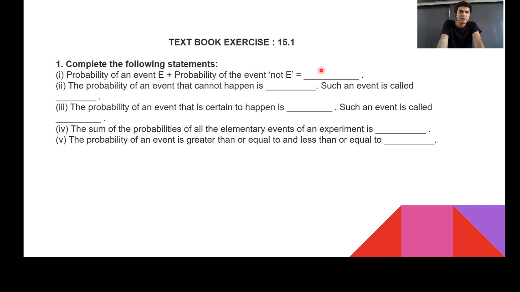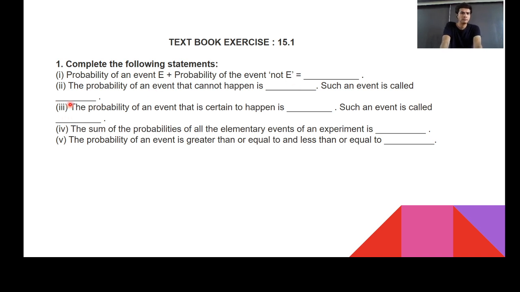Question: the probability of an event E plus the probability of an event not E is always 1. Why? Because the sum of probability is always 1. Second question: the probability of an event that cannot happen is dash. If the event cannot happen at all, what's the probability? 0. If I ask you what's the probability that by tomorrow you will become the prime minister of our country, you can say the probability could be zero. So it is an impossible event, and such an event is also called an impossible event.